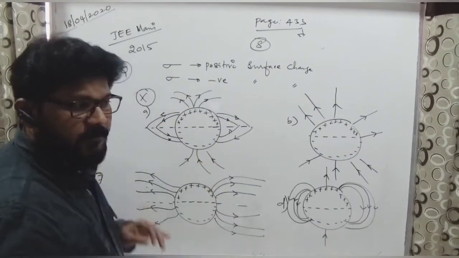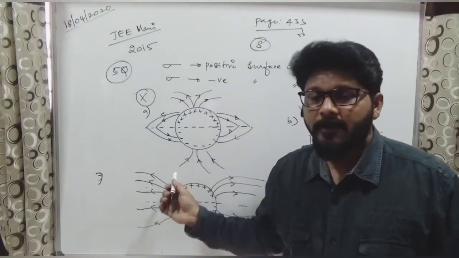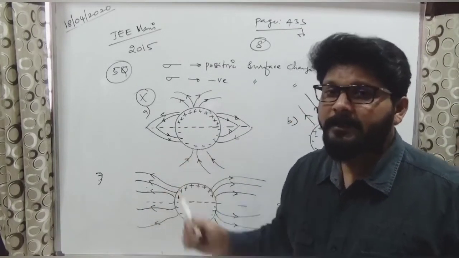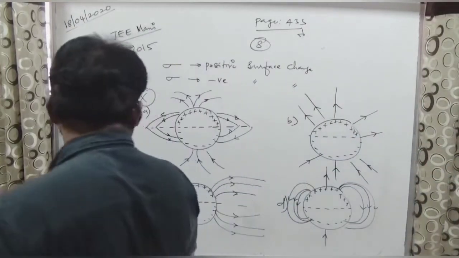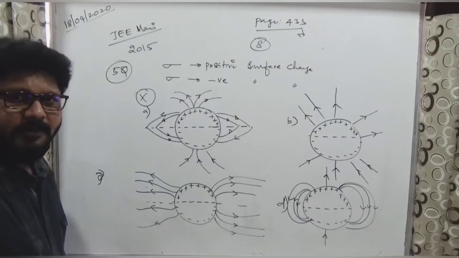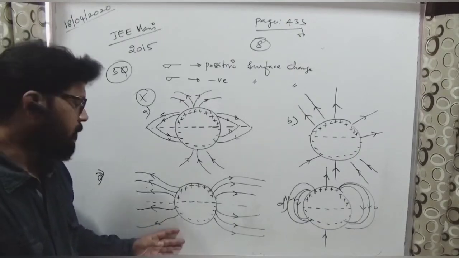So what is that property we discussed? Well, it has to start at positive charge and end at negative charge. That property is not satisfying in this one. And first property, that's all. This is not satisfied. And if I take C bits, C bit not at all possible. Why? Because C, why it is not possible? Can you tell me why it is not possible?